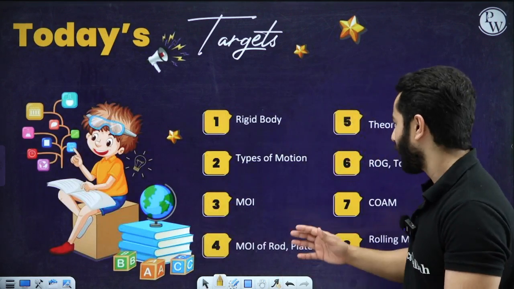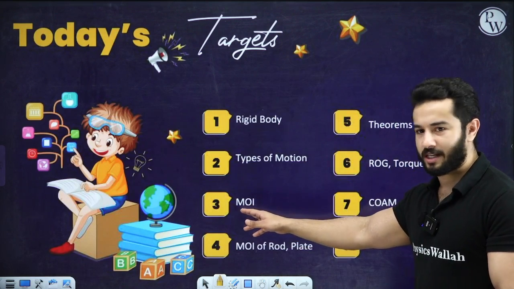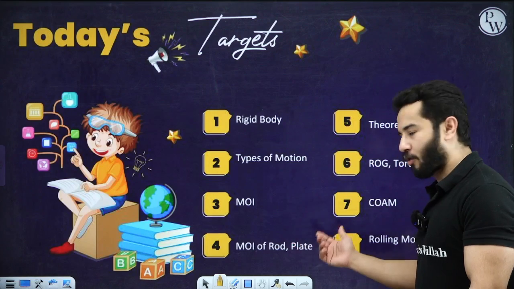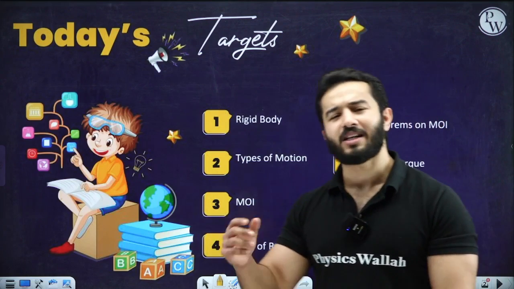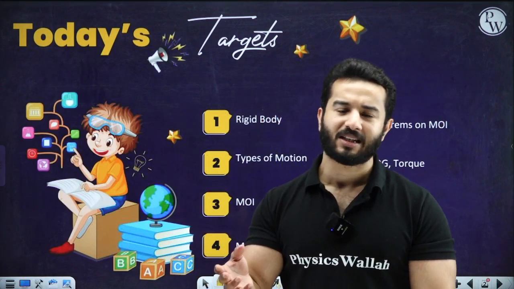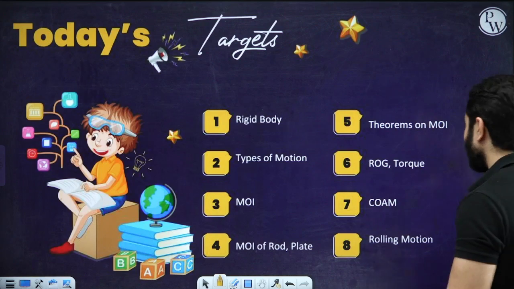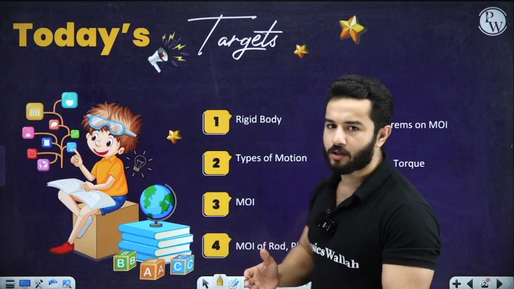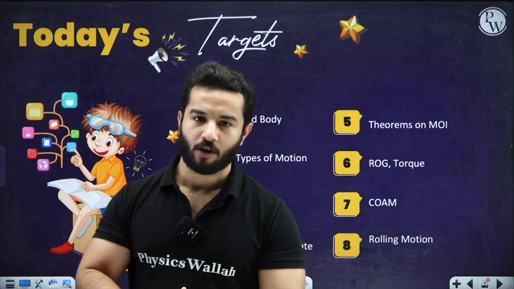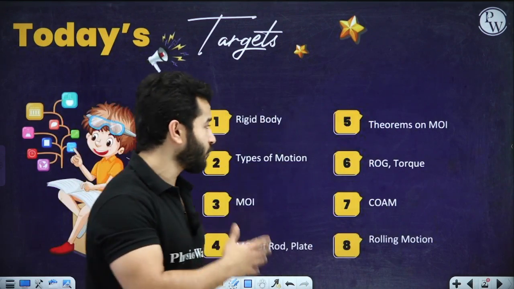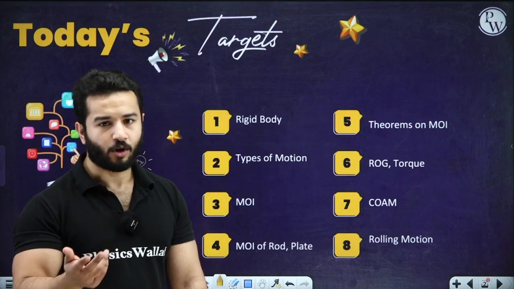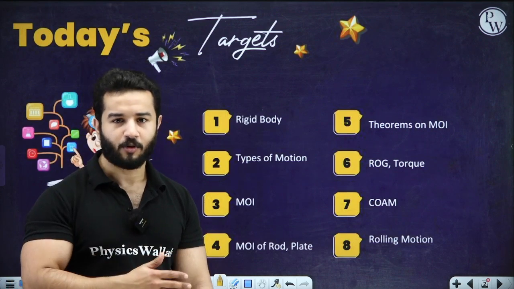Similarly, over here as well, we are going to talk about those things again. Then moment of inertia of rod and plate. I have written two things. We'll discuss for a disc, or a solid cylinder. Then we have got two theorems which are really important for rotational motion, for moment of inertia, which are the theorem of parallel axis and the theorem of perpendicular axis.